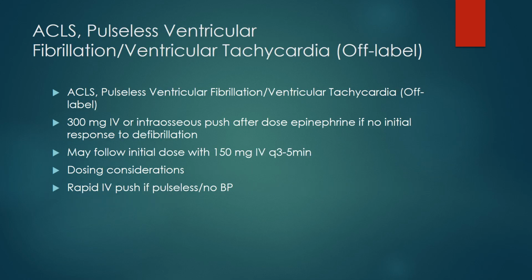Now pulseless ACLS, pulseless ventricular fibrillation or ventricular tachycardia. So for ACLS pulseless ventricular fibrillation or ventricular tachycardia, we use this way: 300 milligram IV or intraosseous push after epinephrine dose if no initial response to defibrillation. So if we have used defibrillation and sinus rhythm is not restored, then we give 300 milligram IV or intraosseous. Usually in ICU setup, in tertiary care, we use it as IV. I have never seen any case of intraosseous administration. Mostly we use IV. May follow the initial dose with 150 milligram IV over 3 to 5 minutes.